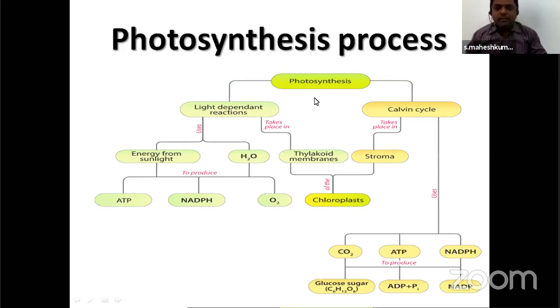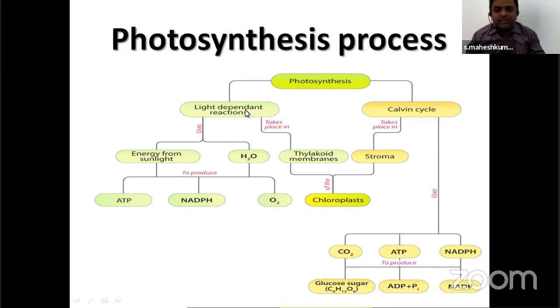Now we have learned all about raw materials: sunlight, water, thylakoids and the chloroplast. And now we have to learn the light dependent reaction. The photosynthesis process completes in two processes, one is the light reaction, one is the dark reaction. This process is there in your 10th class. You already have a little bit of knowledge, but in second year we are going in depth.